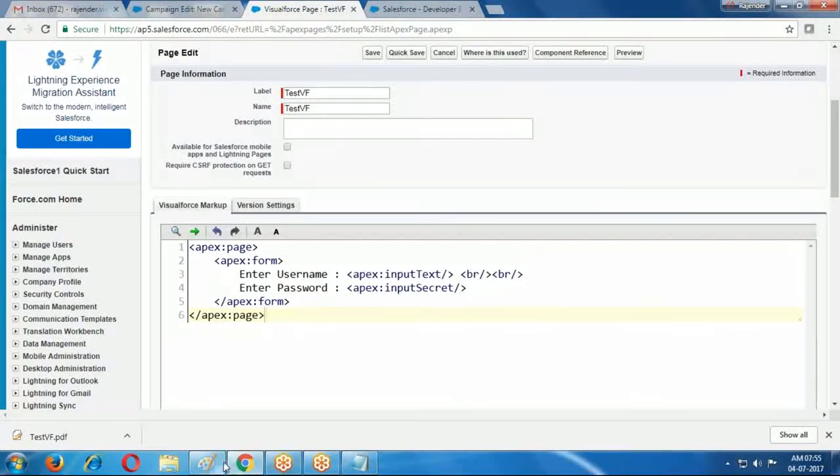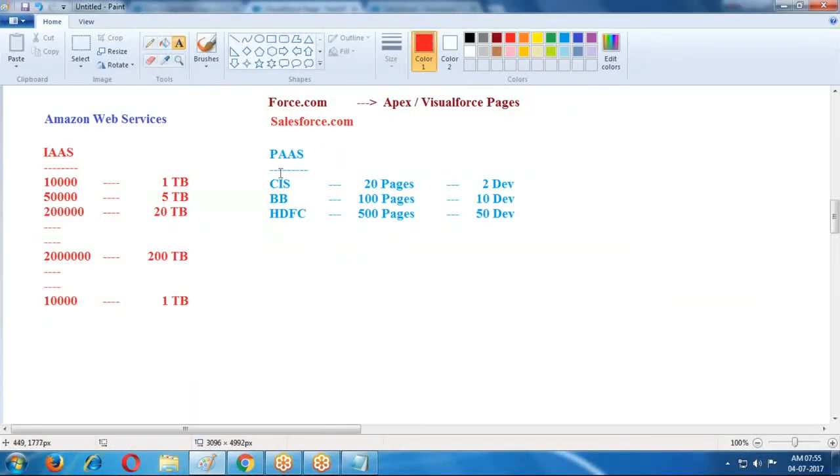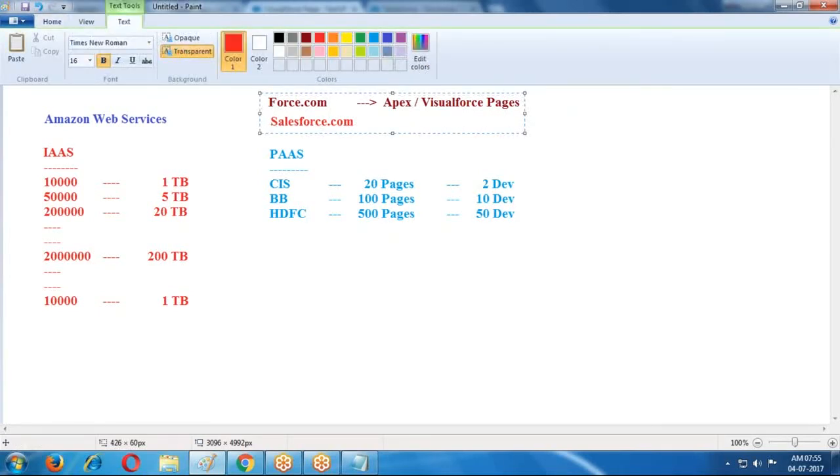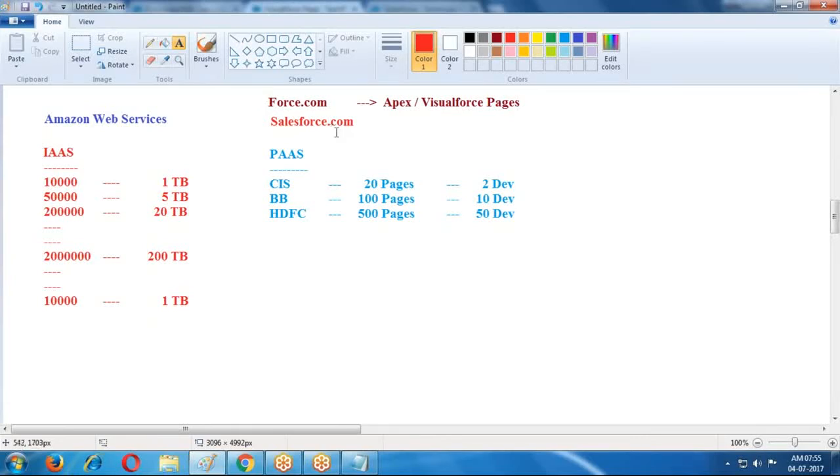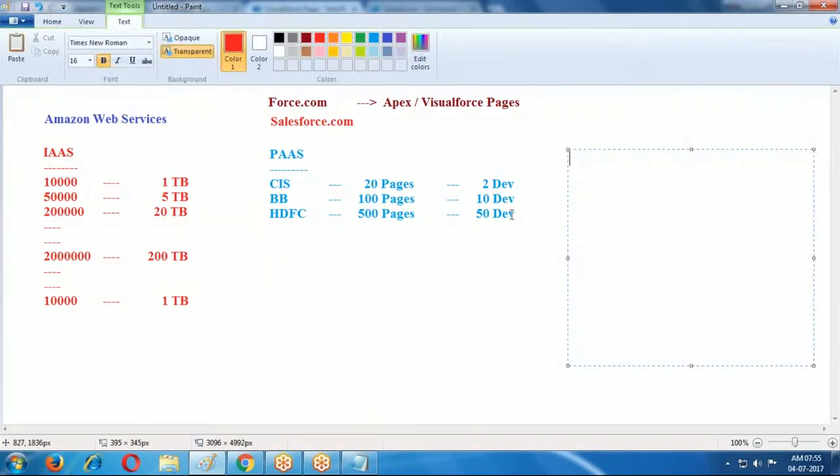If you want to create this programmatically, we can develop it too. For this, the best platform is Apex Programming, and Visual Force pages are provided by the Force.com platform. It is from Salesforce only. And we have one more, software as a service. What is software as a service?